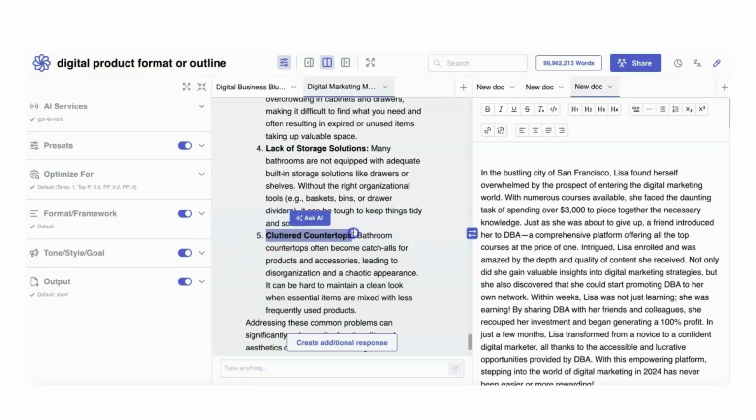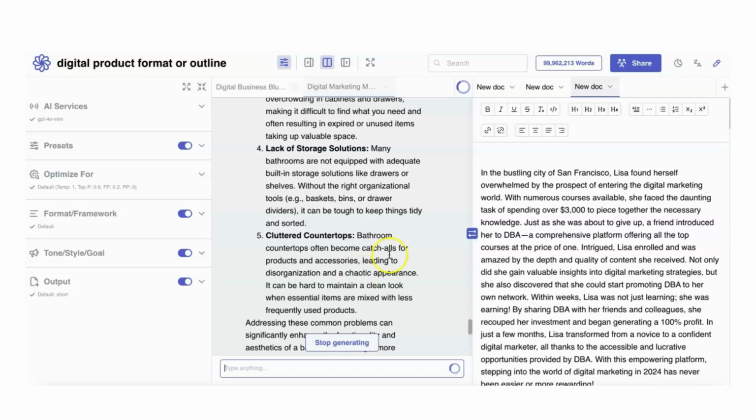First, I'm going to copy this, and I'm going to ask it to write me a chapter outline for an ebook using this title. And then I'm going to insert that title, and then we're going to go.